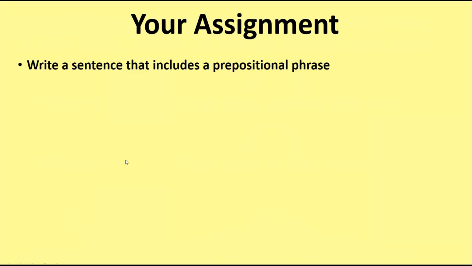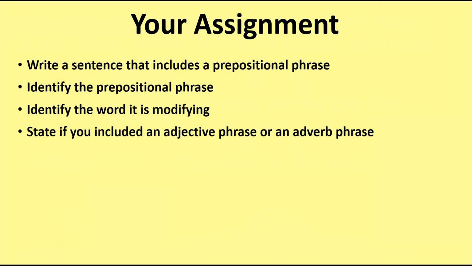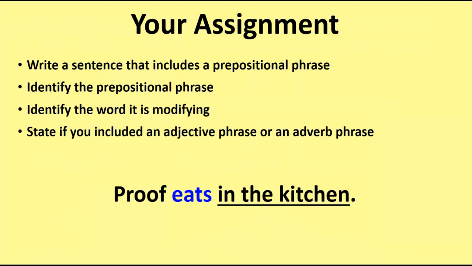For your assignment, you're going to write a sentence that includes a prepositional phrase, identify the prepositional phrase, identify the word it is modifying, and state if it's an adjective or adverb phrase. So here's an example for you. Proof eats in the kitchen. I've underlined in the kitchen. I've made eats blue. And then I label, underline equals prep phrase equals an adverb phrase.